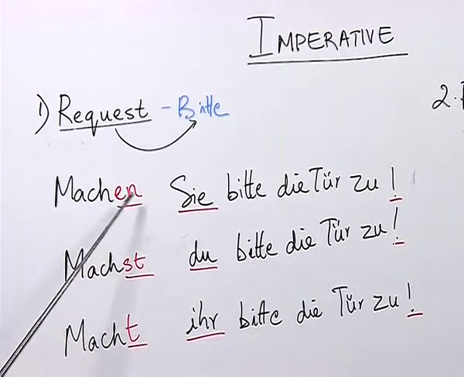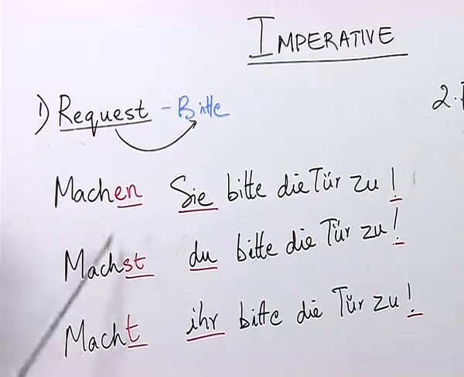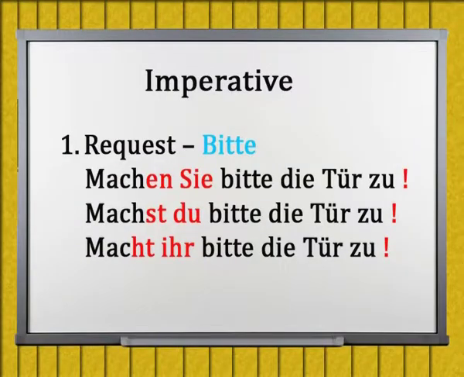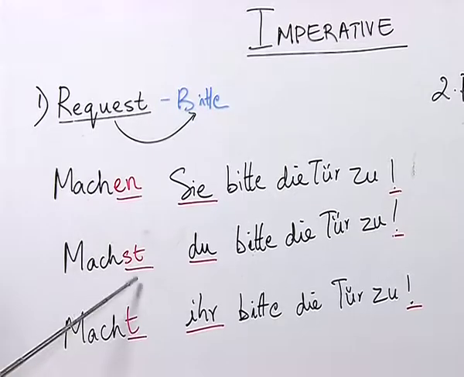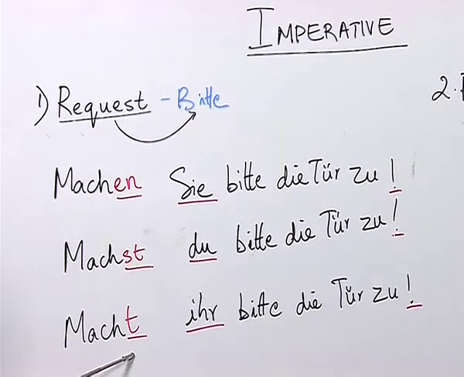Also, I would like to tell you something more about these sentences. In an imperative sentence, the ending of the verb does not always remain with the pronoun.